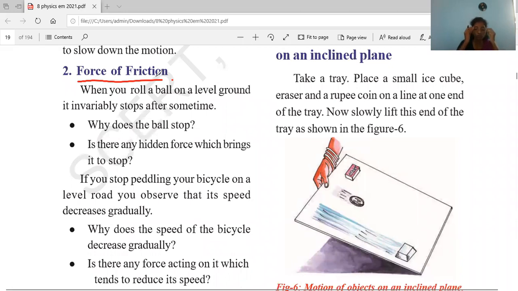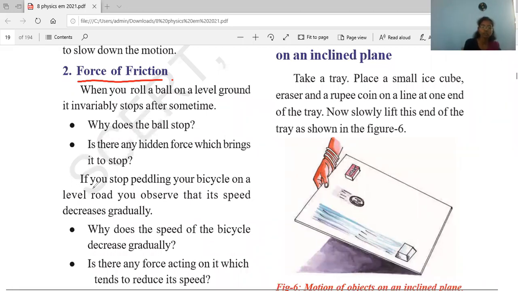Tell me, when you roll a ball on a level ground or when you throw a ball on the ground, it will move, right? It covers some distance, but after some time, it will stop. Why does the ball stop? Is there any hidden force which brings it to stop here? Frictional force, teacher. Yes, frictional force. Very good.